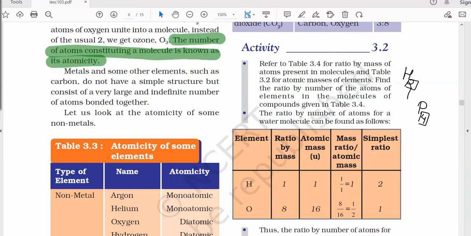So this is termed as what? This is termed as the atomicity, the number of atoms which are present in a molecule of that element. It is termed as atomicity.